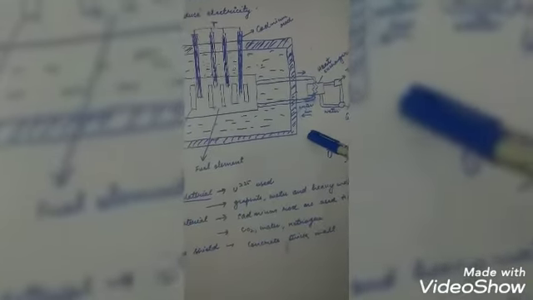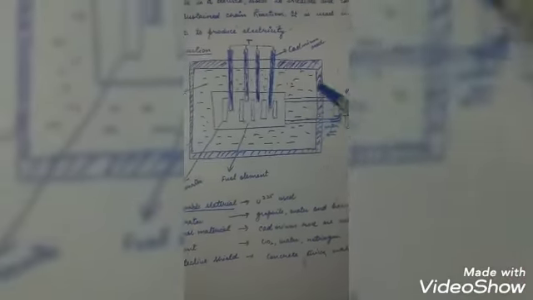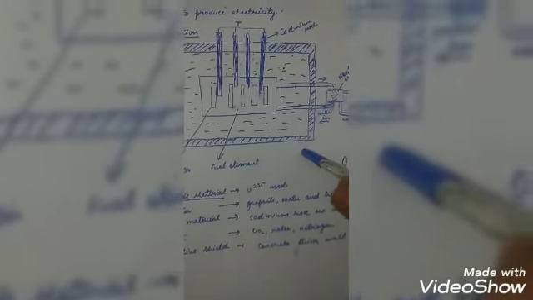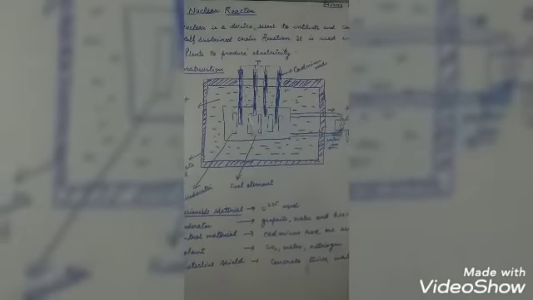A thick concrete wall is made around this, and it acts as a protective shield for the core of the reactor, protecting the persons working around it from harmful radiation. This device is used not only to produce electricity, it is also used to produce radioactive isotopes. So this is about nuclear reactors.